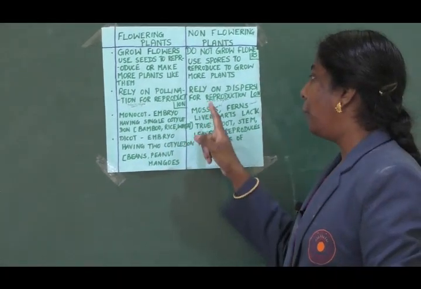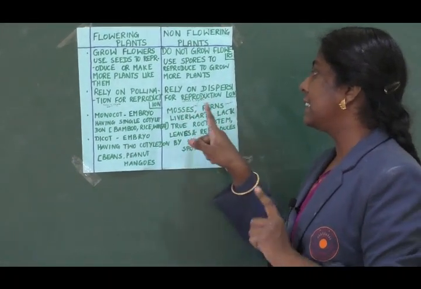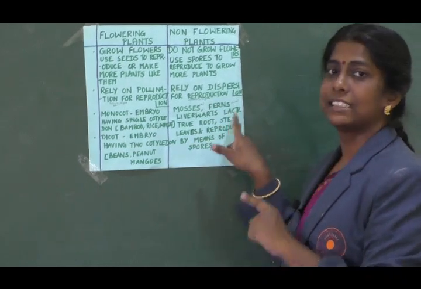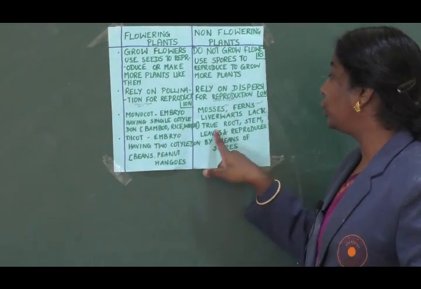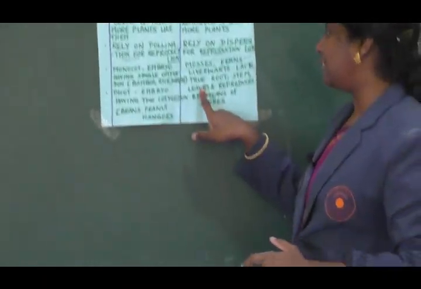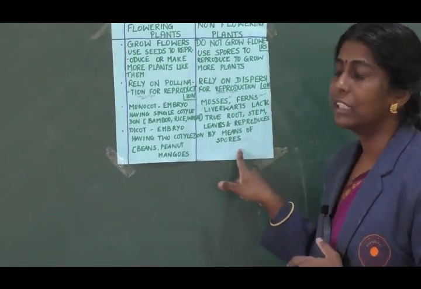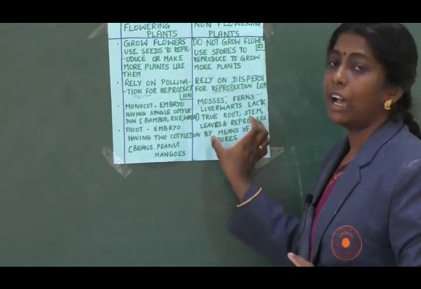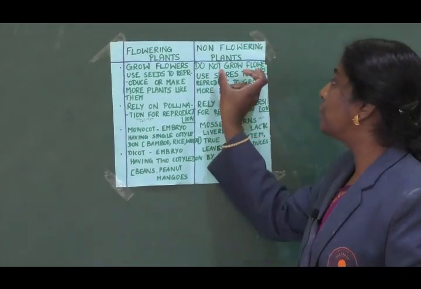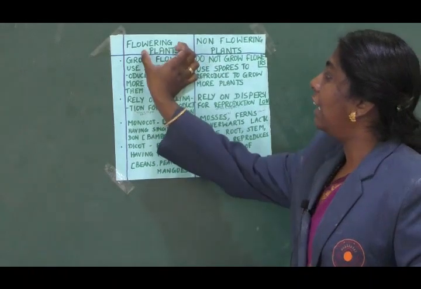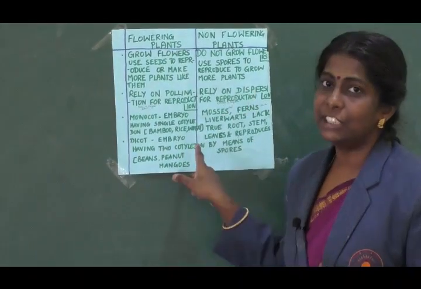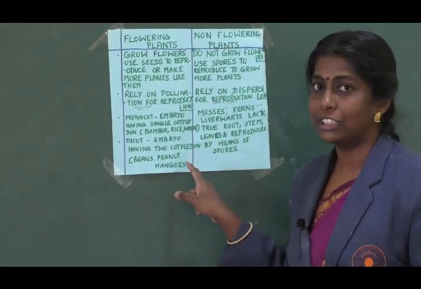Okay, and mosses, ferns, liverworts do not have true root, true stem and leaves, but they reproduce by means of spores. So non-flowering plants depend entirely on spores to reproduce. Flowering plants depend on seeds to reproduce. Is that clear to you all, children?